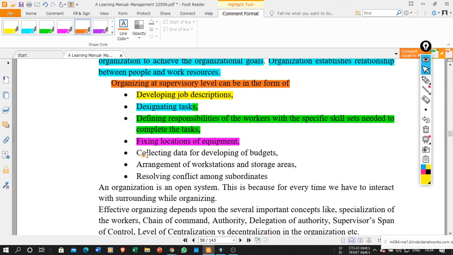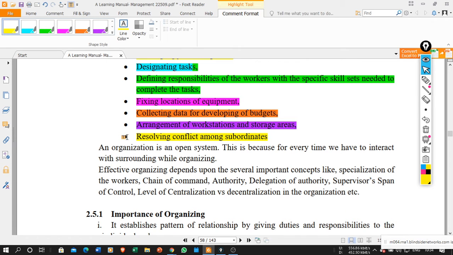Then collecting the data for developing the budget. The next thing he has to do is collect the data. Why does he need to collect the data? Because he needs to go for the budgeting, then only the money is going to be sanctioned for that purpose. Then arrangement of the workstation and storage areas. After that he needs to find out the location of that particular workstation. If the raw material is available, then what is the storage space over there, at which location he is going to store it, so that the worker can easily access it from that location. And resolving the conflict among the subordinates, which is one of the most important roles of the supervisor.